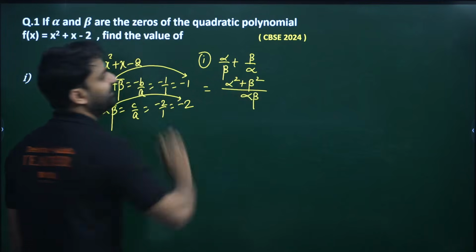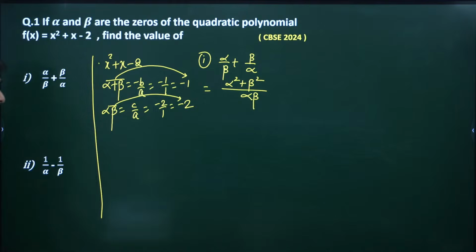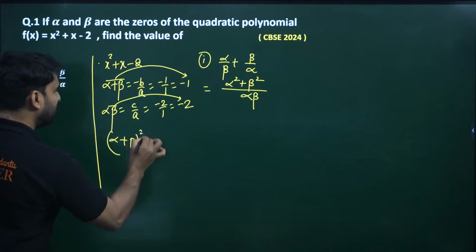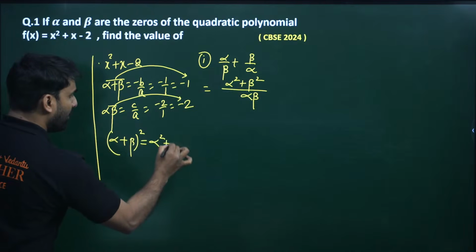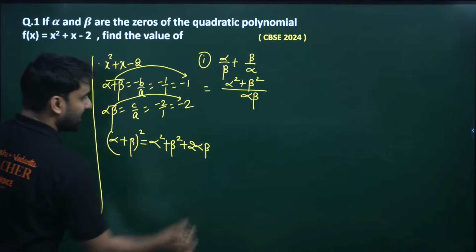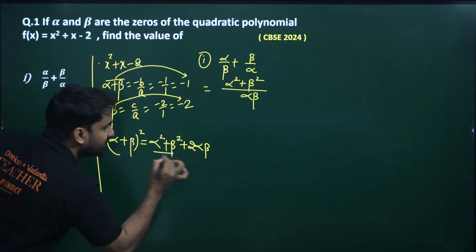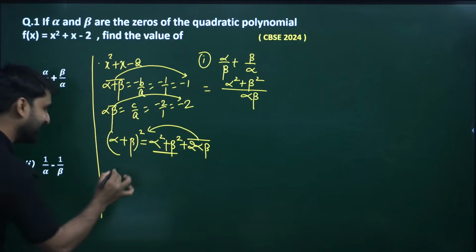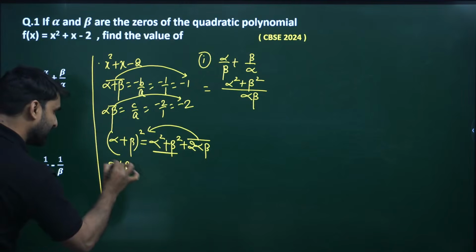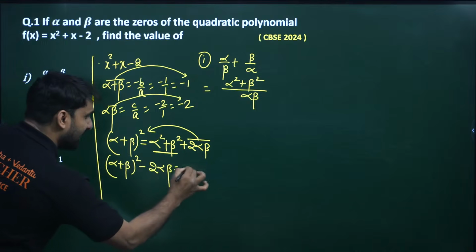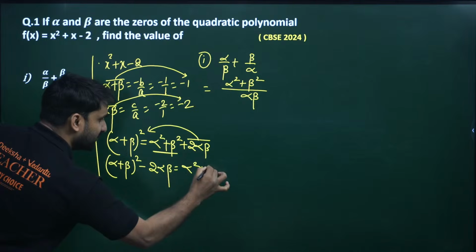We don't know the value of this, but my dear, if we open alpha plus beta whole square, it is a square plus b square plus 2ab. We want to find the value of this, so can we shift this whole family to this side? Yes, my dear. So alpha plus beta whole square minus 2 alpha beta is equal to alpha square plus beta square.